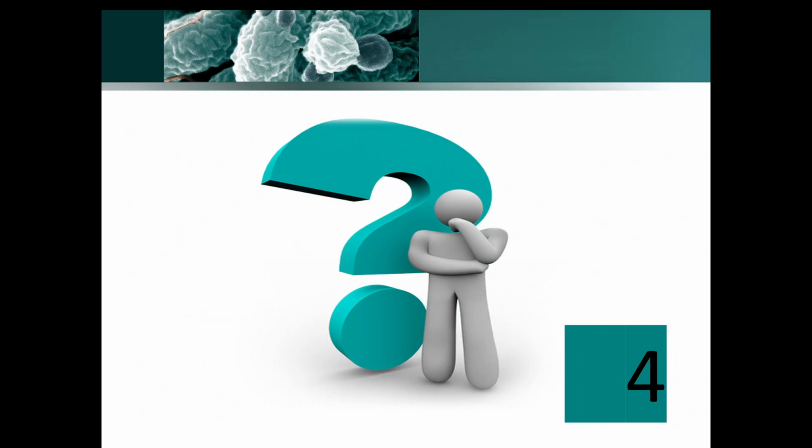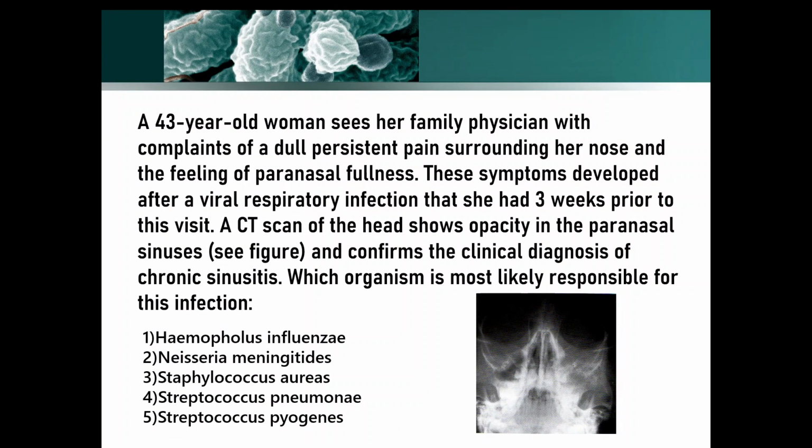Okay, now moving to question number 4. A 43-year-old woman sees her family physician with complaints of dull, persistent pain surrounding her nose and a feeling of paranasal fullness. These symptoms developed after a viral respiratory infection that she had 3 weeks prior to the visit. A CT scan of the head shows opacity in the paranasal sinuses. This is the CT scan attached, and it confirms the clinical diagnosis of chronic sinusitis. So here the diagnosis has already been given, but you could have figured it out on your own as well, because dull, persistent pain surrounding the nose and a feeling of paranasal fullness all lead to the diagnosis of sinusitis. Which organism is most likely responsible for this infection?